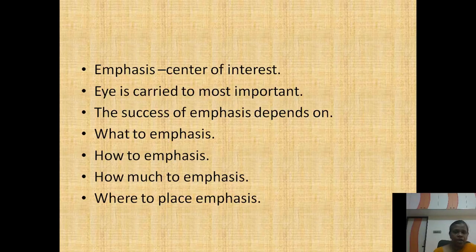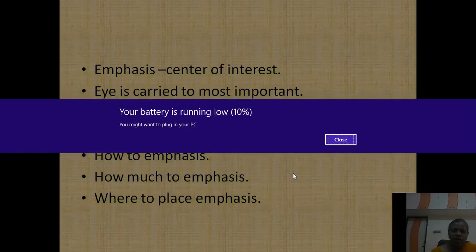Then by using decoration, maybe you may keep a flower vase, a light made of wood, or different accessories, maybe a modern wall clock. Maybe you can have a bird's cage or an aquarium tank. That is also decoration. Then by having sufficient background space around the object. When we talk about emphasis, you must not overdump the objects. Too many things should not be kept, because that will lead to an unpleasant situation.